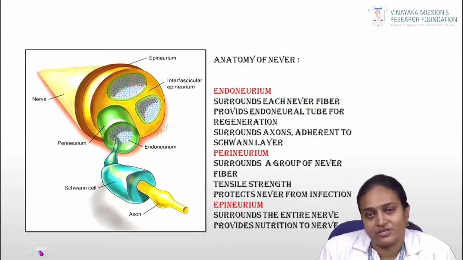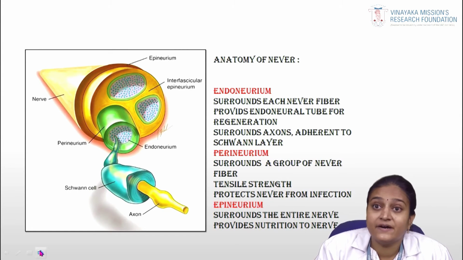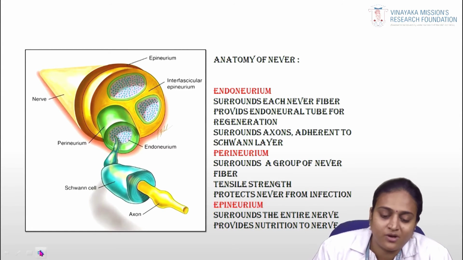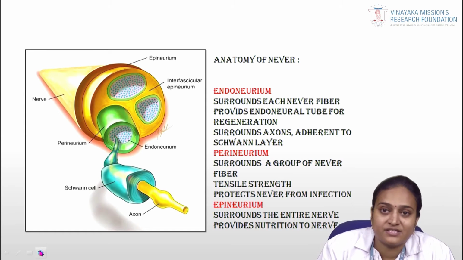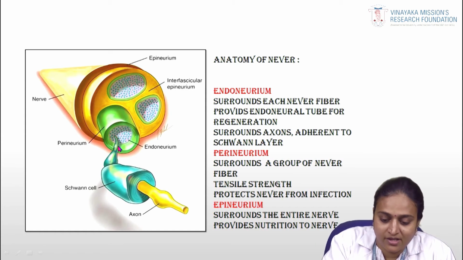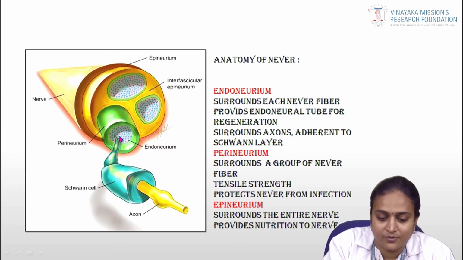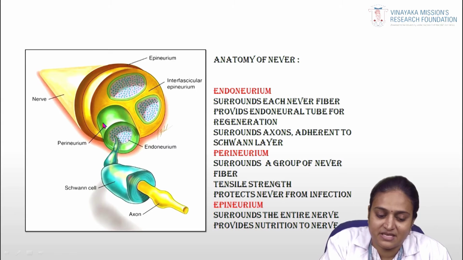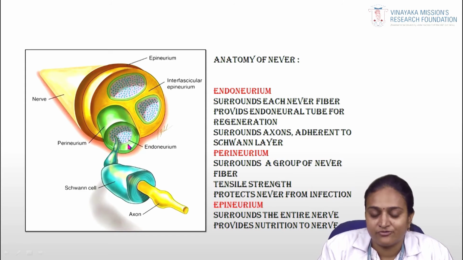Coming to the next lesion, what I am going to talk about is nerve tissue tumors. Before starting, I just want to recollect the anatomy of the nerve. Here the outer layer is the epineurium, which surrounds the entire nerve and provides nutrition to it. The perineurium surrounds groups of nerve fibers. Inside, you can see the endoneurium, which surrounds each nerve fiber. This is the basic anatomy of the nerve tissue.